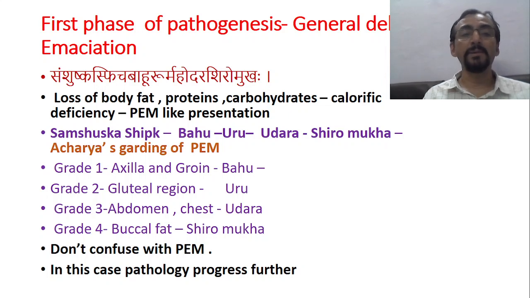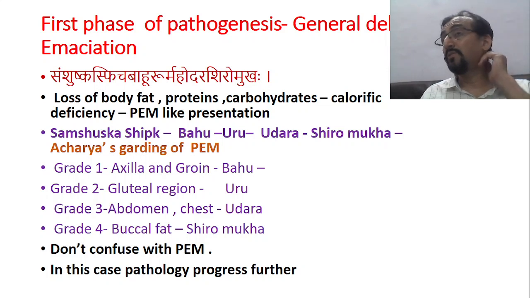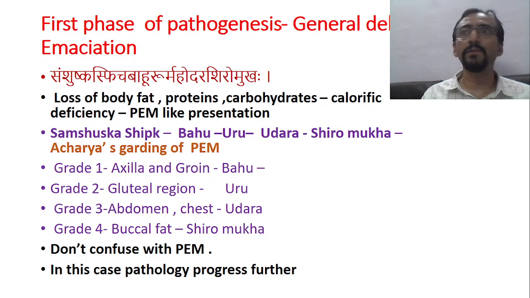In the old contemporary pediatrics books, we find a classification called Acharya's grading of PEM. That was used clinically. Nowadays we have the WHO grading system, IAP grading system, etc. for PEM. But in olden days, Acharya's grading system of PEM was used. Grade 1 means loss of muscle mass from the axilla and groin. Kashyapa says bahu, samshushka spik bahu. First there is loss of triceps thickness, biceps thickness, etc.